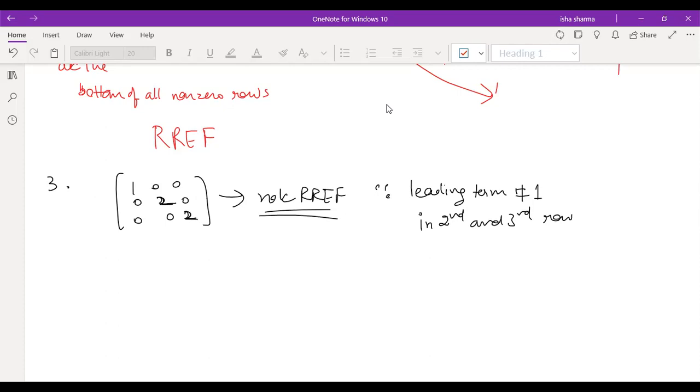So I'll stop here now. If you still have doubts, we'll do one or two more examples of the same in the next class, and then your doubts will be clear. Right.